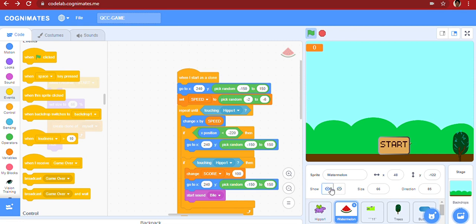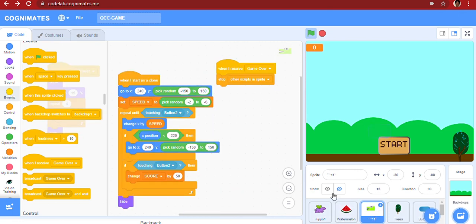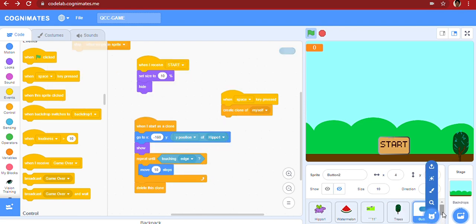Here the villain is crocodile. If hippo touches the crocodile, it will die. So to kill the crocodiles, I have created a shooting bullets. It is shooting by pressing the space bar key.